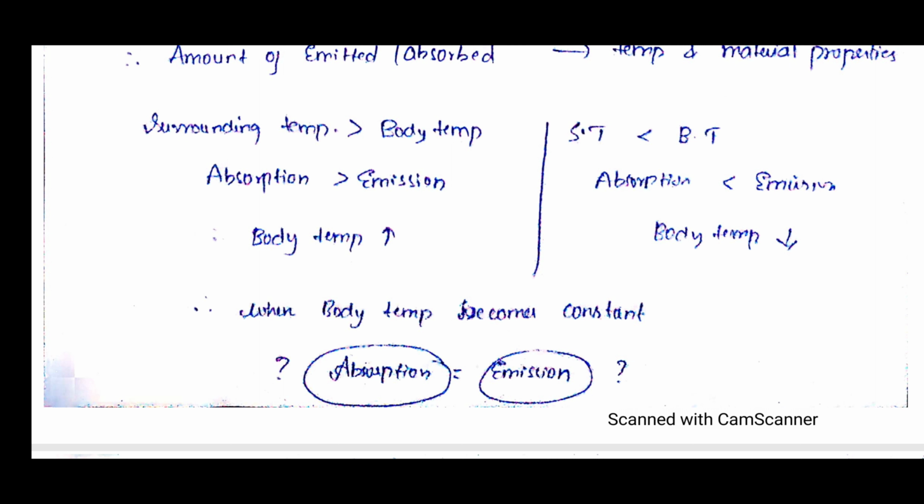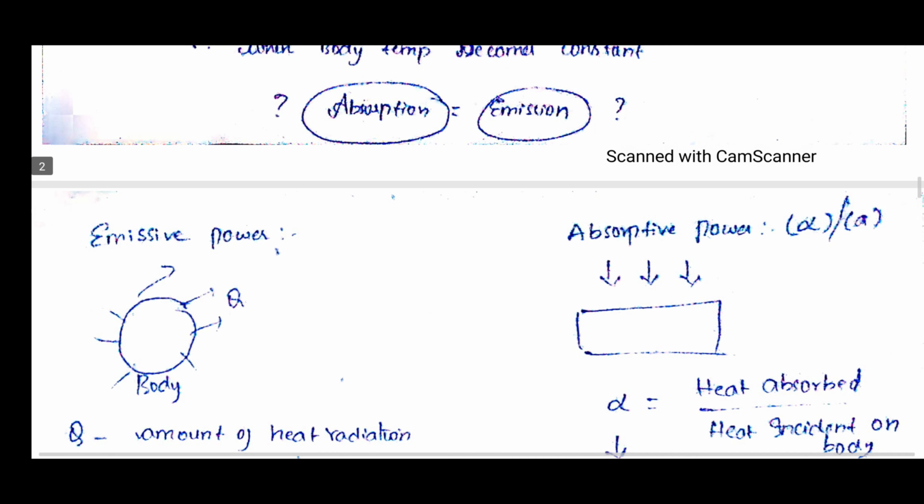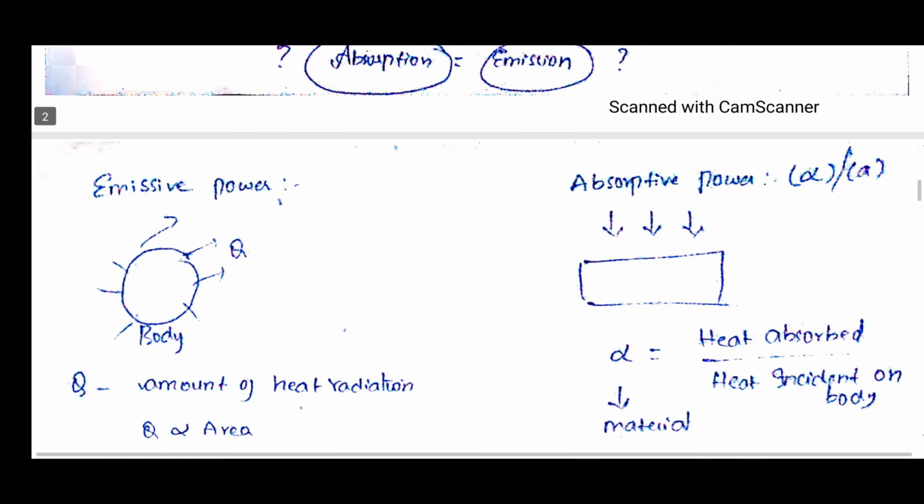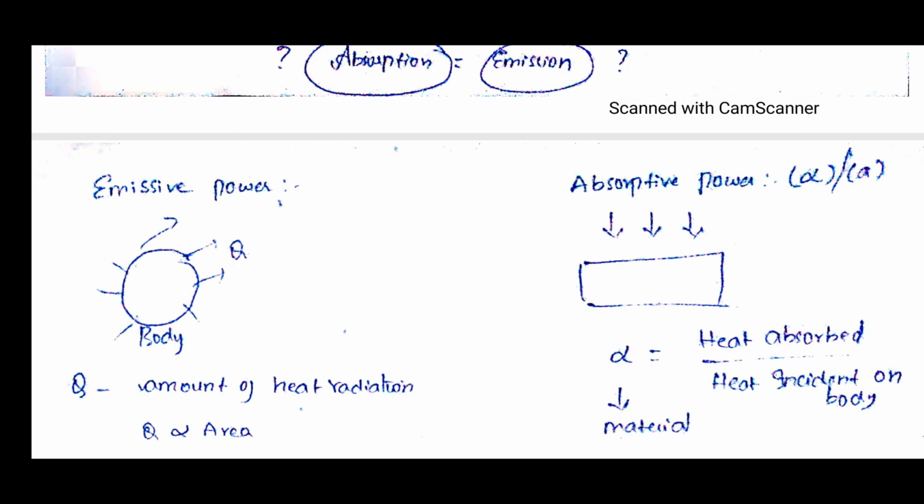Here we can include one law, which we call the Kirchhoff law. We know that absorption is equal to emission. Now we should know what the absorption power is and what the emissive power is. So, coming to the emissive power: here we are considering some body, and that body is emitting radiation. Let us say that it is Q, that is, Q is nothing but the amount of heat radiation.